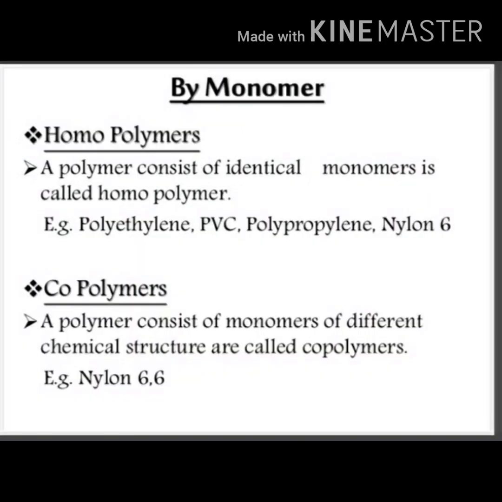Based on monomers, the polymers can be classified into two types: homopolymers and copolymers. Here, a polymer which consists of identical monomers is called a homopolymer. For example, polyethylene and PVC, polypropylene, nylon 66. And copolymers consist of monomers of different chemical structure. For example, nylon 66, which is also called heteropolymers.